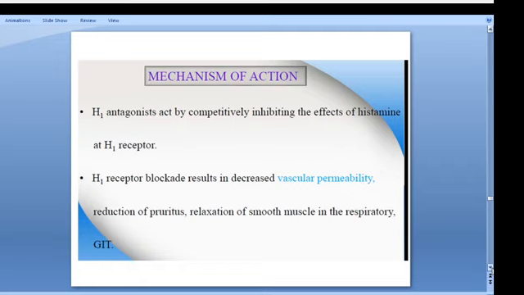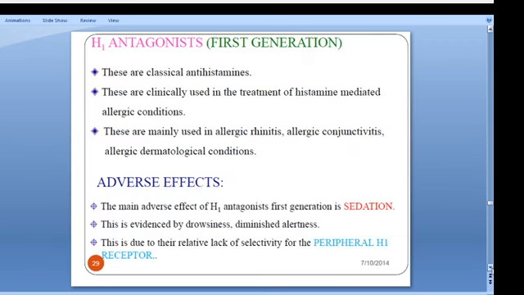H1 antagonists act by competitively inhibiting the effect of histamine at the H1 receptor. H1 receptor blockade results in decreased vascular permeability, reduction of pruritus, and relaxation of smooth muscles in the respiratory tract. The first generation H1 antagonists are the classical antihistamines, and these are clinically used in the treatment of histamine-mediated allergic conditions. They are mainly used for allergic rhinitis, allergic conjunctivitis and allergic dermatological conditions. The adverse effects of these antagonists are sedation and drowsiness. This is due to the relative lack of selectivity for peripheral H1 receptors.